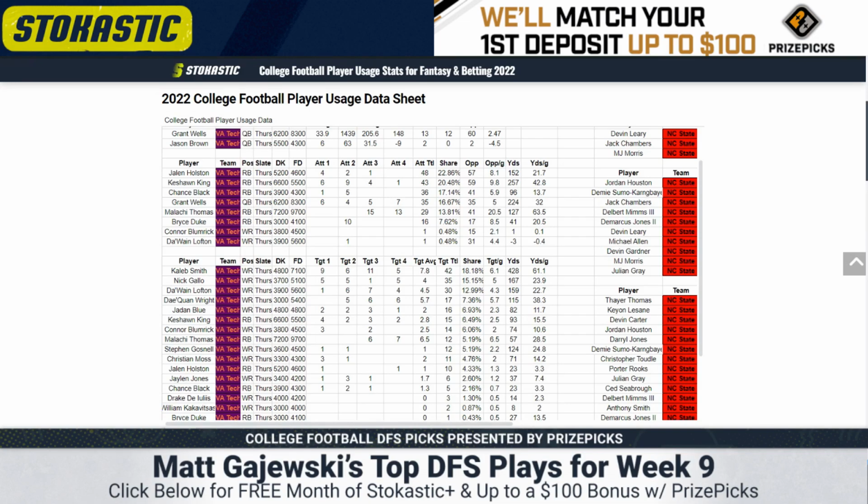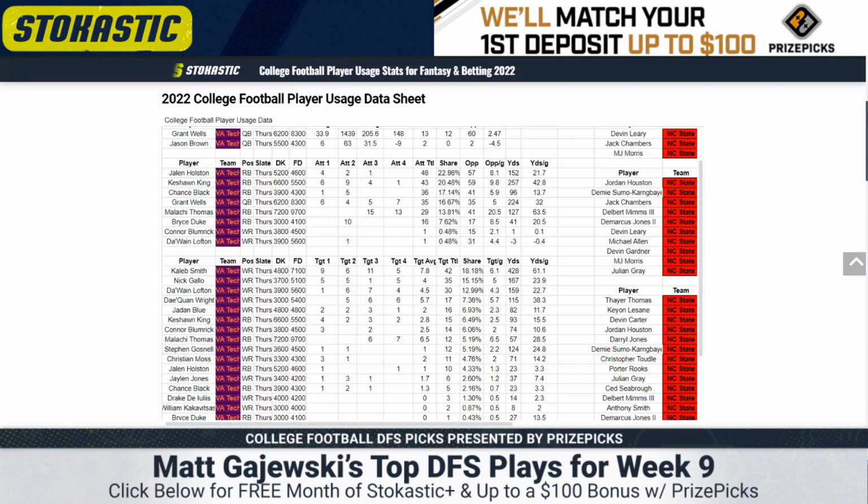But efficiency-wise, Caleb Smith has been way better than him. 428 receiving yards to 159 for Lofton. Caleb Smith's route rate dropped to 60% for some reason. I don't know why this happened, but I think as one of these 2 players, honestly, you could maybe go to tight end Nick Gallo, who's actually second on the team in targets.